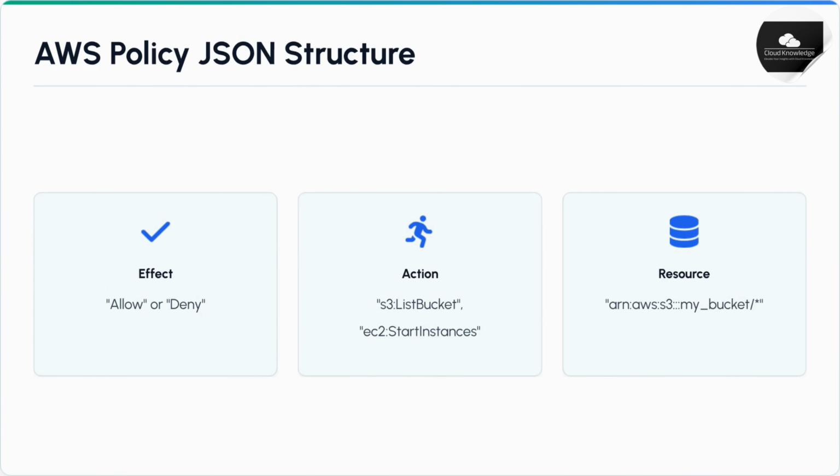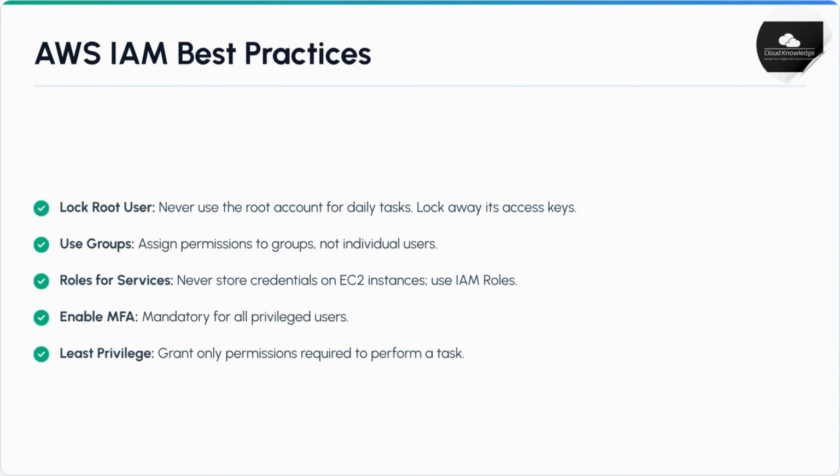The AWS policy JSON structure uses key elements like effect, which can be allow or deny, action, specifying the operation like S3 list bucket, and resource, defining the specific AWS resource being acted upon. AWS IAM best practices include locking the root user, using groups for permission assignment, using roles for services instead of storing credentials, enabling MFA for privileged users, and always enforcing the principle of least privilege.